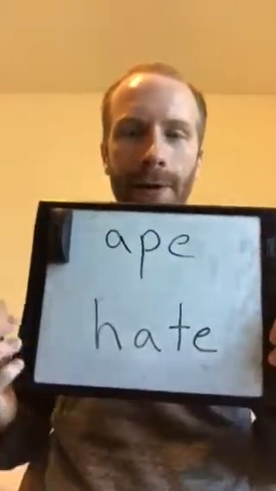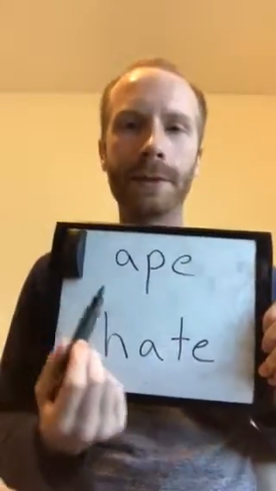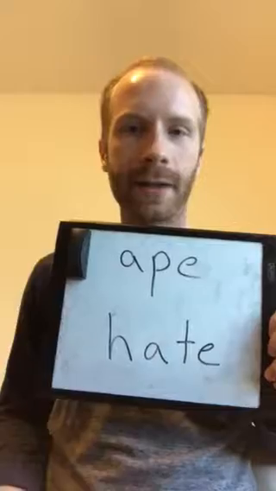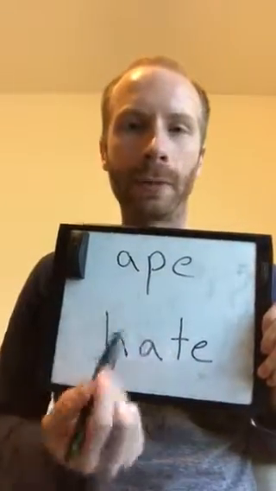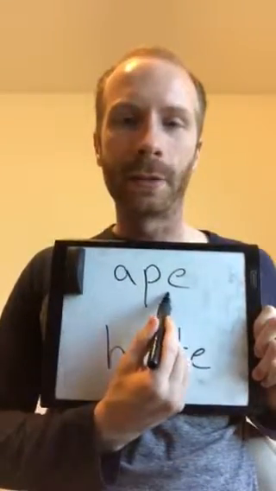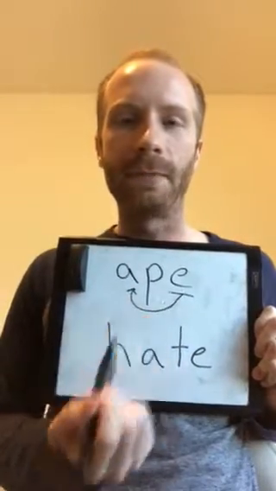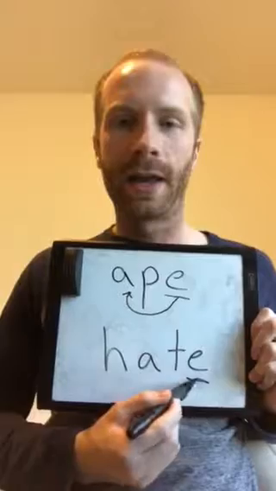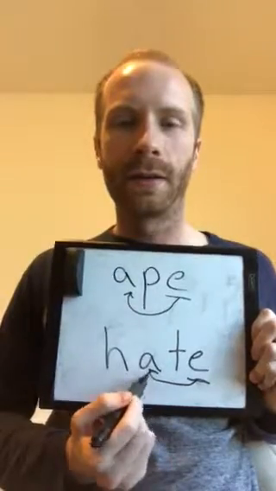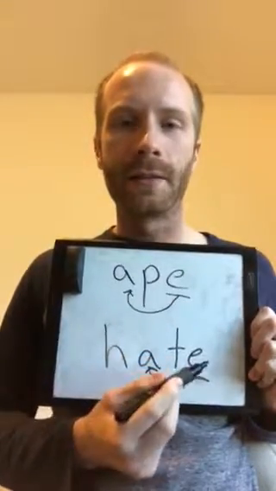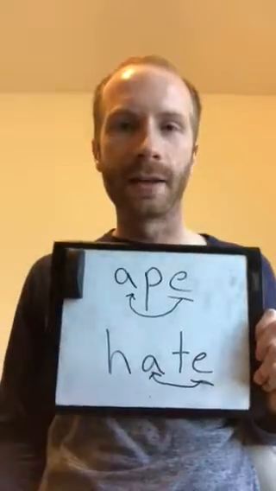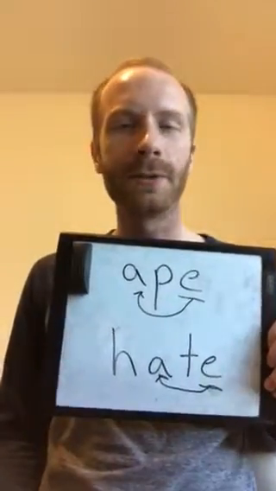So here they are as a way to double check yourself. And again, what's special about the A sound is that it's always going to be followed by an E. So the E at the end of the word makes the A say its name. So like an ape and also hate. This E at the end makes the A say its name. Let's move on to another sound now. Let's do ah.